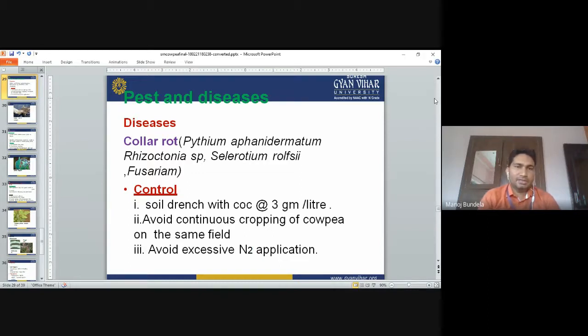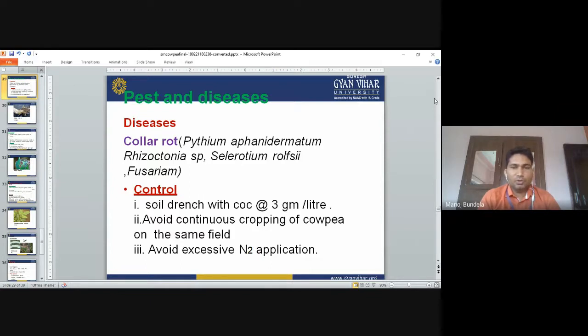Pest and disease. First is collar rot. Disease collar rot is caused by Pythium or Rhizoctonia. It is mainly a fungal disease. It is controlled by soil drenching with COC, copper oxychloride, 3 gram per liter of water.